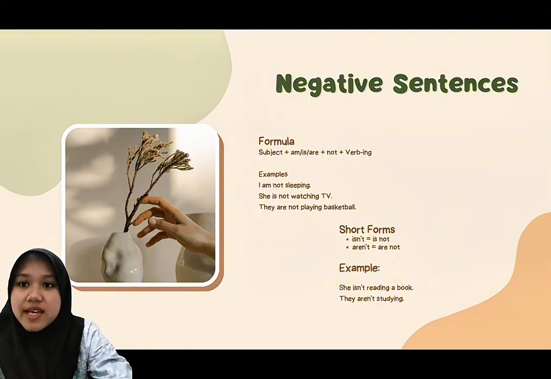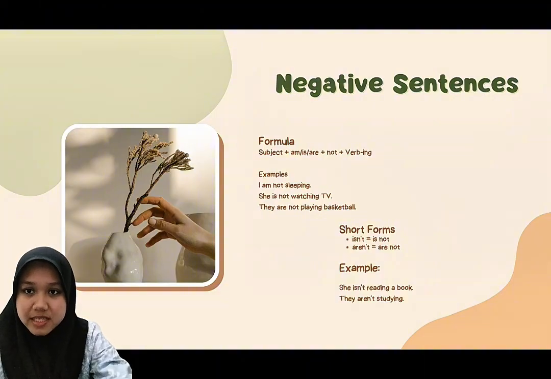Sometimes we need to say that someone is not doing something. To make a negative sentence, we simply add not after am, is, or are. For example, she is watching TV. If the activity is not happening, we say she is not watching TV. The same rule applies to all subjects. We can also use short forms such as isn't for is not and aren't for are not.